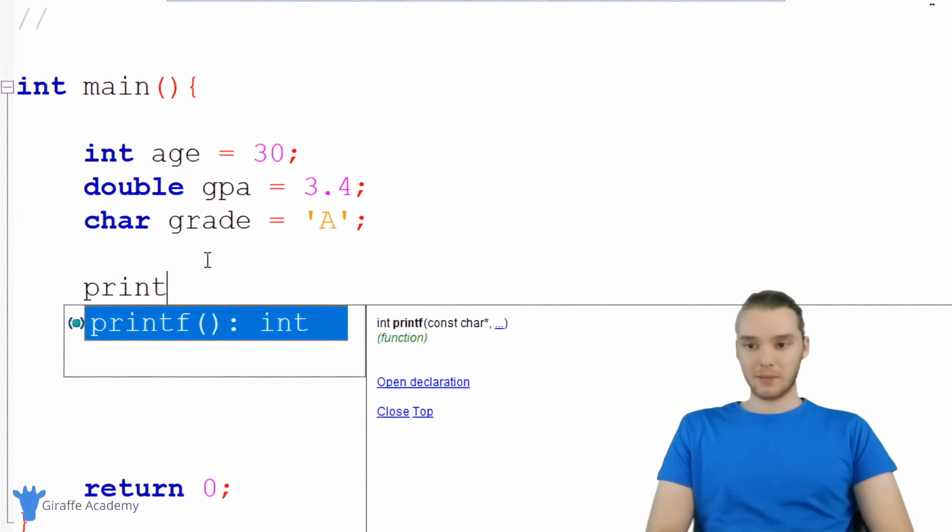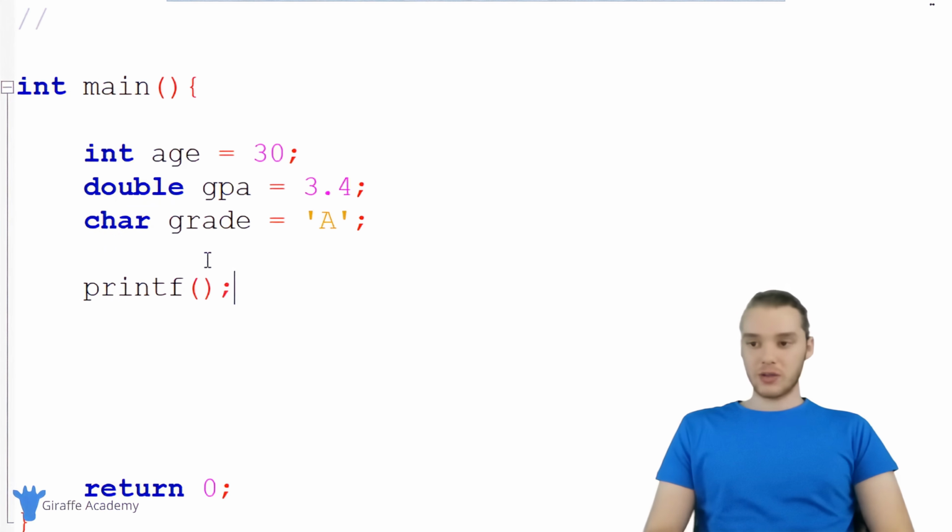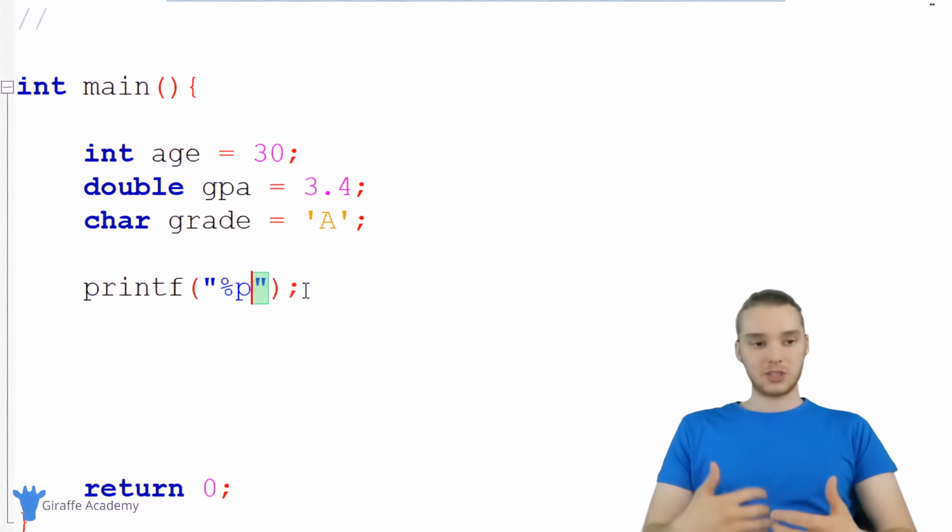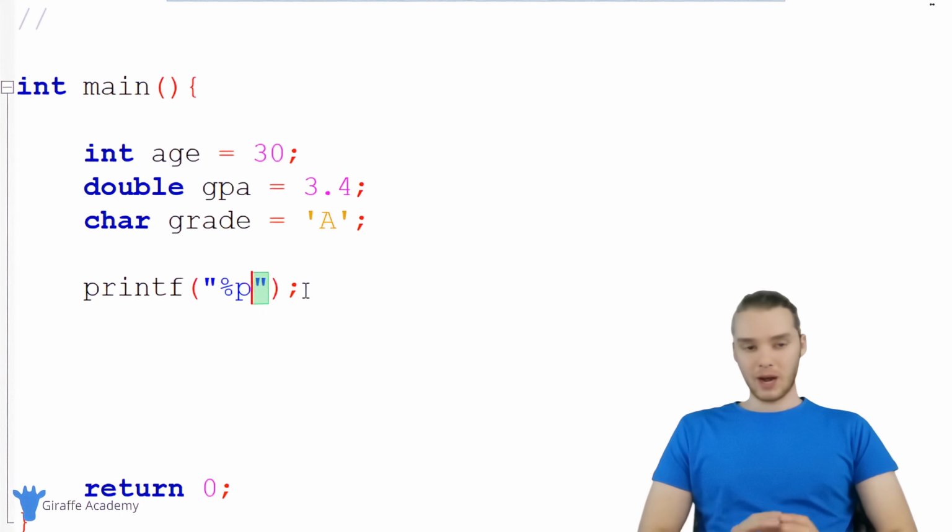So down here, I'm going to say printf, and I'm going to show you guys how I can actually print out the physical memory address where each one of these values is stored on our computer. If I want to print out a memory address, I need to use a % and a P. Normally if I was just going to print out a number, I could say %d, or I could say %c for a character. When we want to print out a physical memory address, we're going to say %p. And this actually stands for pointer. We're not going to talk about pointers in this tutorial. We're just going to talk about memory addresses. But just know that you need to say %p.